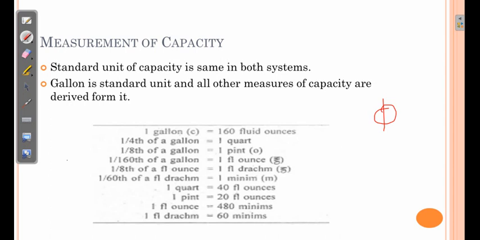So it is similar, vice versa. 1 gallon is equal to 160 fluid ounce, and 1/8 of a fluid ounce is 1 fluid dram. In capacity, the same applies as in weight. 8 drams are equivalent to 1 ounce. When it is a capacity, the word fluid is placed in front of it. So fluid ounce, fluid dram.